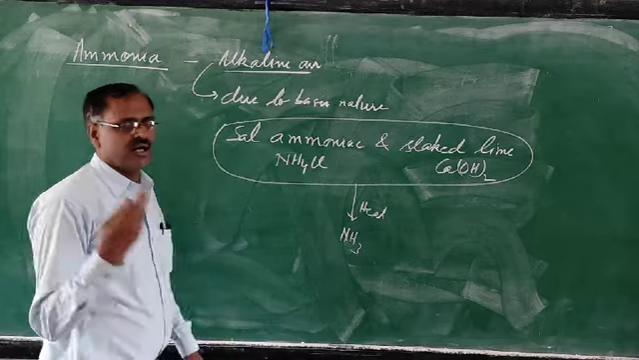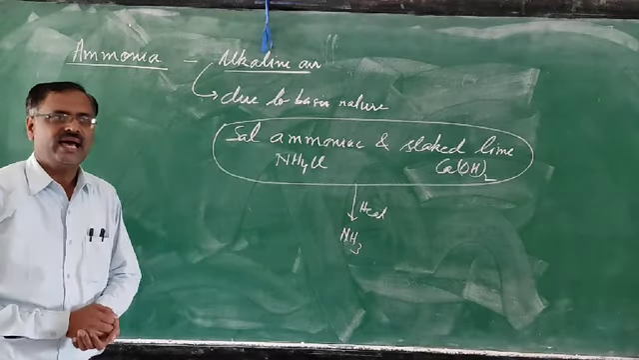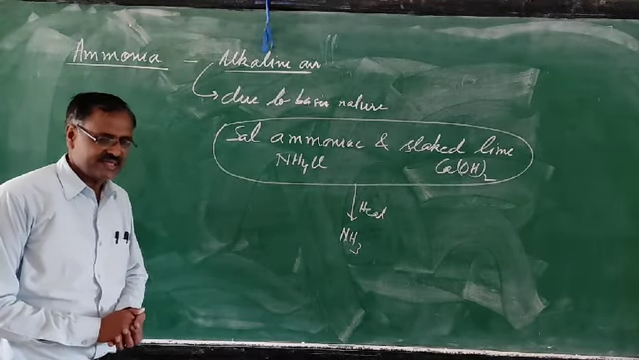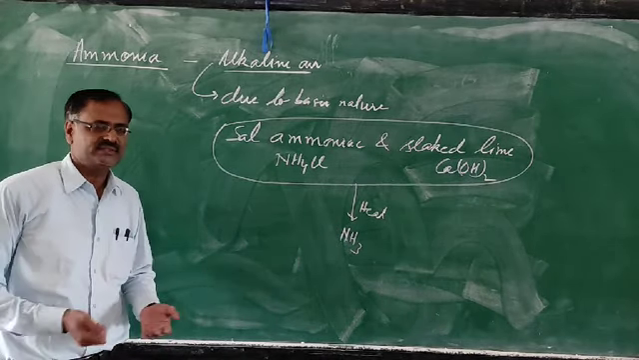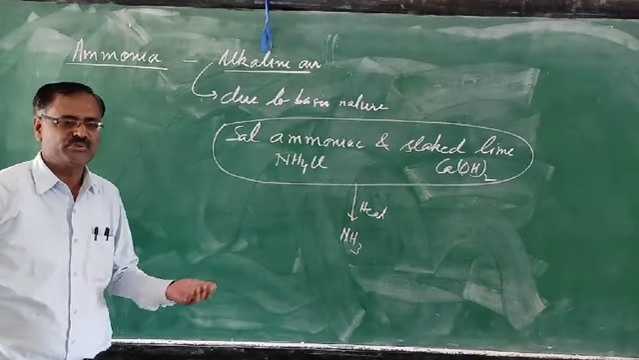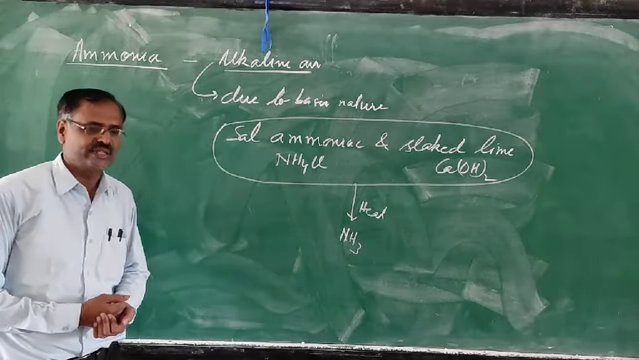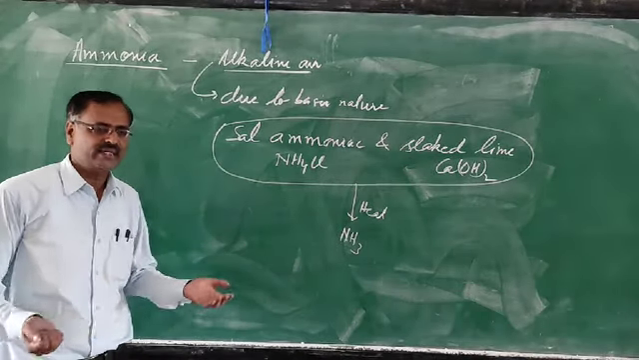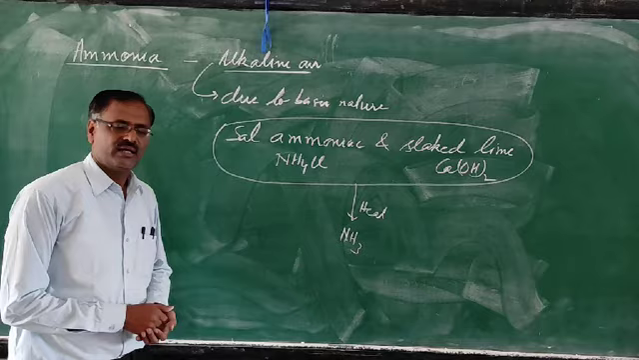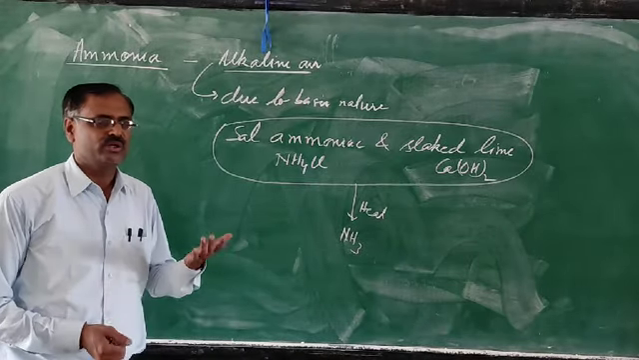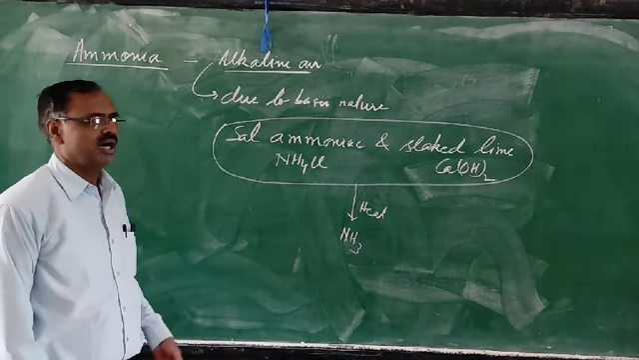Next one is the occurrence of ammonia. This ammonia is found in the free state as well as in the combined state. In the free state it is found in the atmosphere and natural water. Wherever nitrogenous matter is there, by the decomposition of nitrogenous matter, ammonia is produced. You must have seen a cow shed, where a very bad smell comes. In that cow shed, ammonia gas is coming. Then if you go to public toilets, there also a bad smell comes because of this ammonia. So by the decomposition of nitrogenous compounds, ammonia is formed.